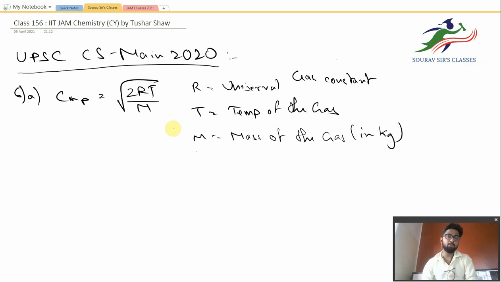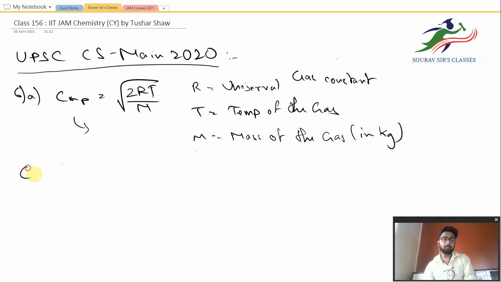The CMP, that is the most probable velocity of a gas, is defined like this: among the range of speeds of the gas molecules, the speed that the largest number of molecules have is known as the most probable velocity, written as CMP.